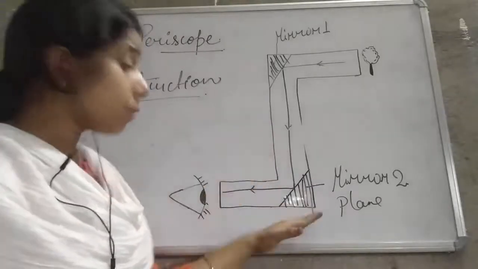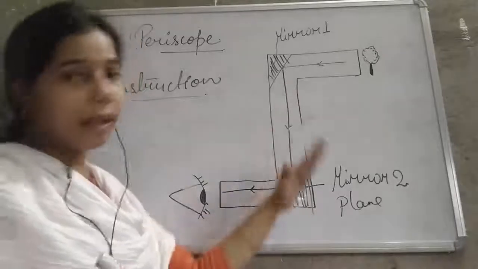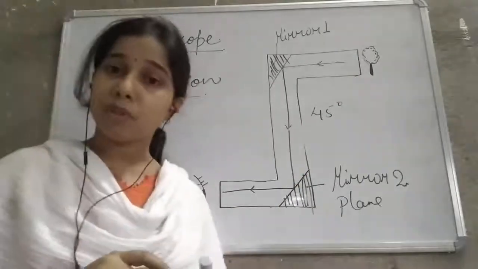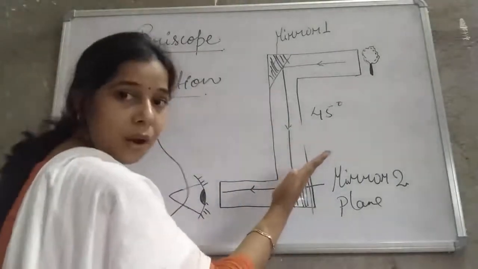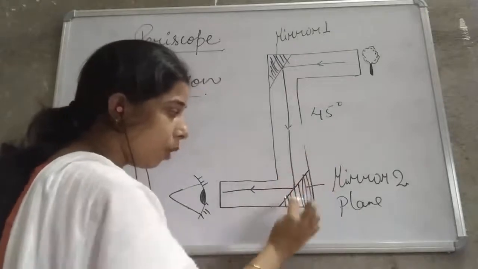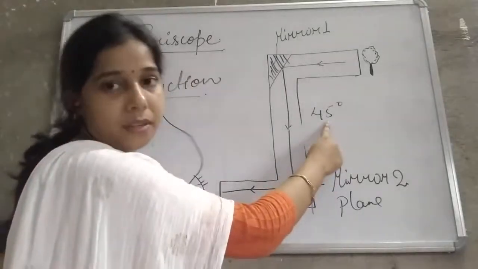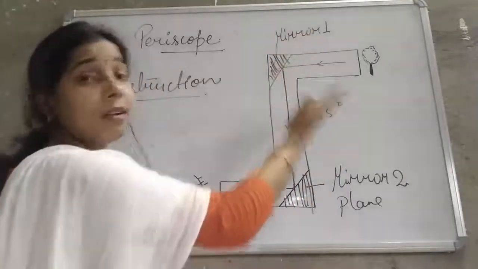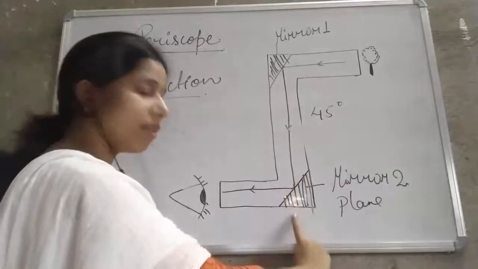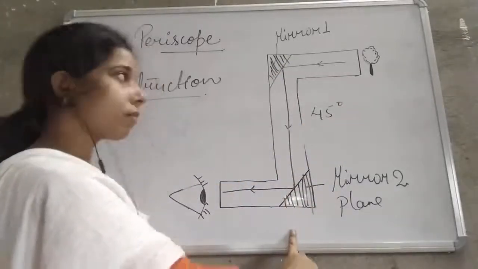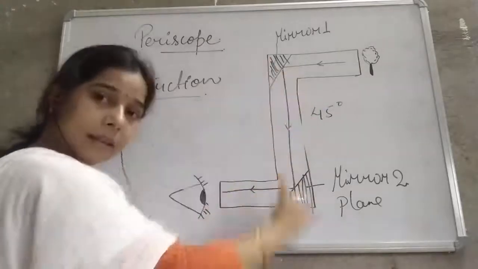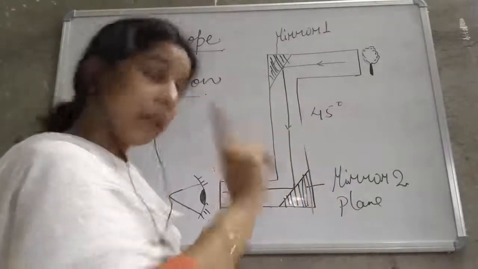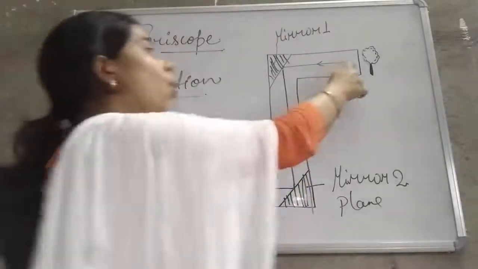Then these plane mirrors, you can see here, are inclined at 45 degrees to the side of the tube. You can see here it is placed like this. So the angle between the tube and the mirror is 45 degrees. Here also it is placed at 45 degrees to the side of the tube. So tube is there, two plane mirrors are there, and they are inclined at 45 degrees to the tube. Now another thing is there, and that is two holes.